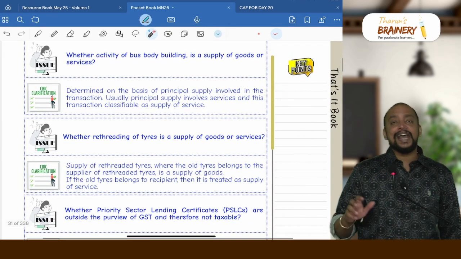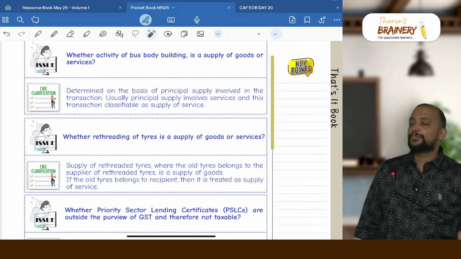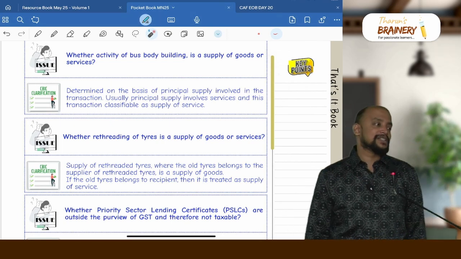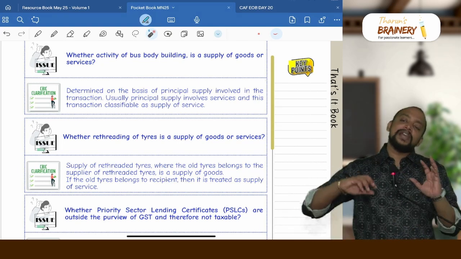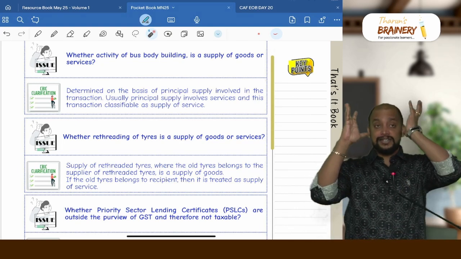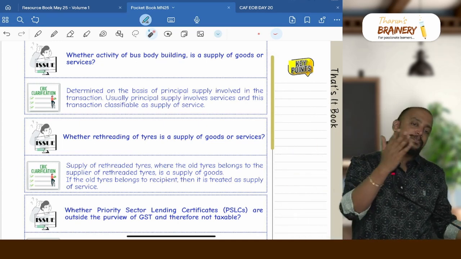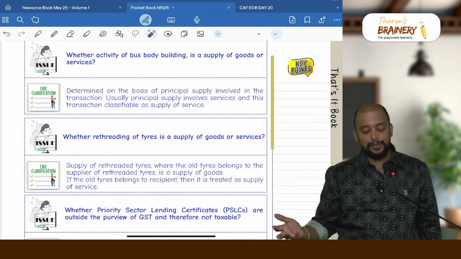Then next one, whether the activity of bus body building is supply of goods or supply of services. It is majorly supply of service, because again we need to see the principal supply. In bus body building they will be adding a lot of material and they do fabrication and installation. Fabrication and installation is the principal supply, but the materials, pipeline, sheets, etc. used are not principal supply, so it will be treated as supply of services.